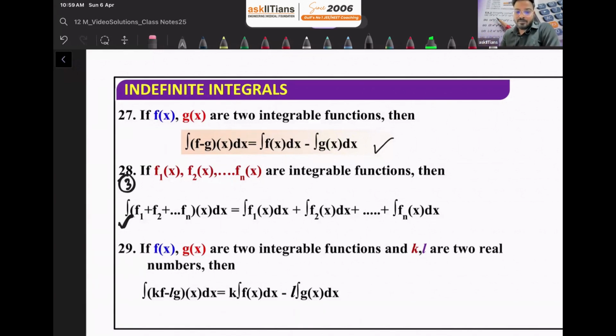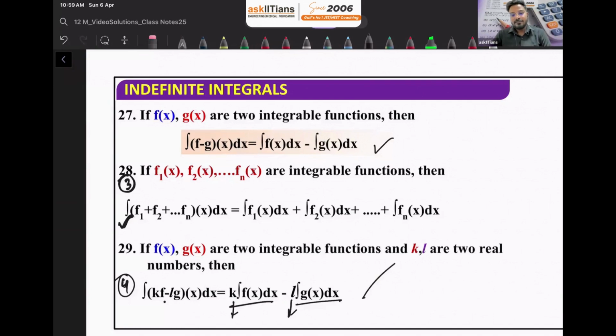Then if f of x and g of x are two integrable functions and k and l are two real numbers, it is very understandable that if k is multiplied with f and l is multiplied with g, we can integrate both functions separately, and then we can take the constants outside from the functions.